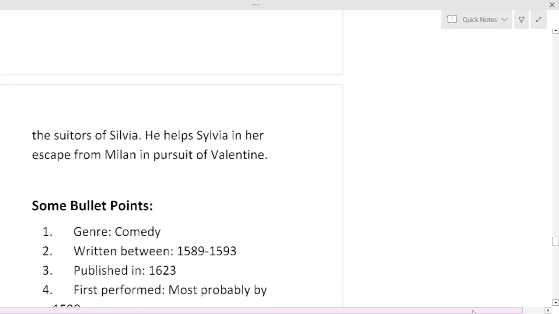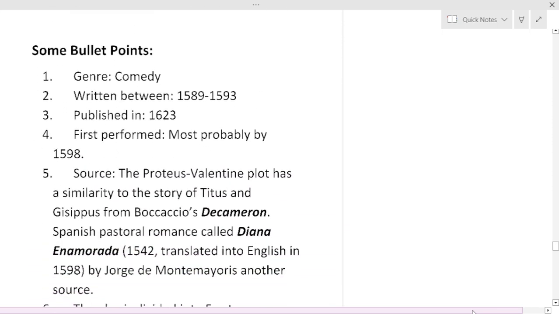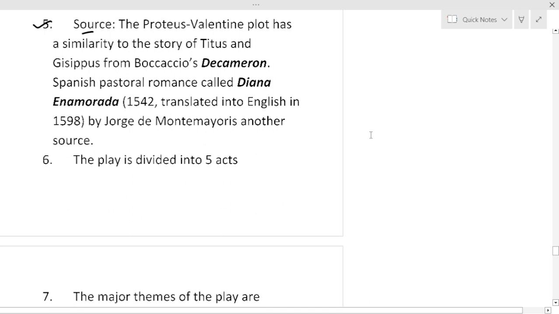Now have a look at some bullet points. Number 1, genre: comedy. Number 2, the play is written between 1589 and 1593. Number 3, published in 1623. First performed most probably by 1598. Source: the Proteus-Valentine plot has a similarity to the story of Titus and Gesippus from Boccaccio's Decameron. Spanish pastoral romance called Diana Enamorada, 1542, translated into English in 1594 by Bartholomew Yong of Montemayor's work, is another source.